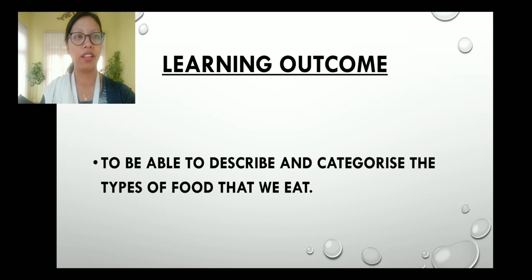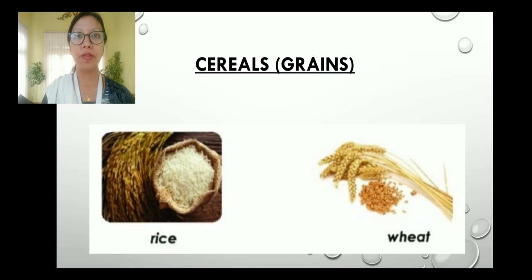We know that we have different types of food. Now first we are going to study cereals, which are also called grains. As you can see, rice and wheat are called cereals. Why? They are plant type and they grow on the plant. So these are called cereals.